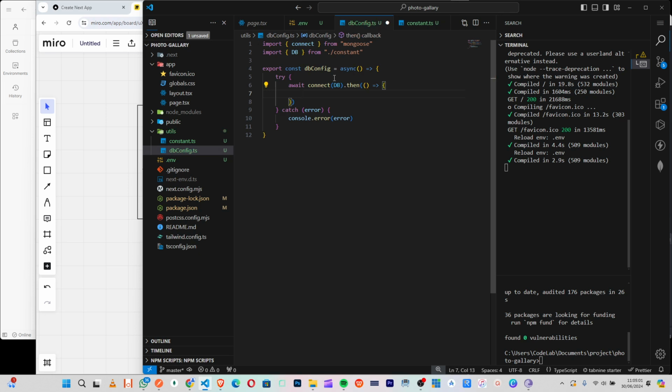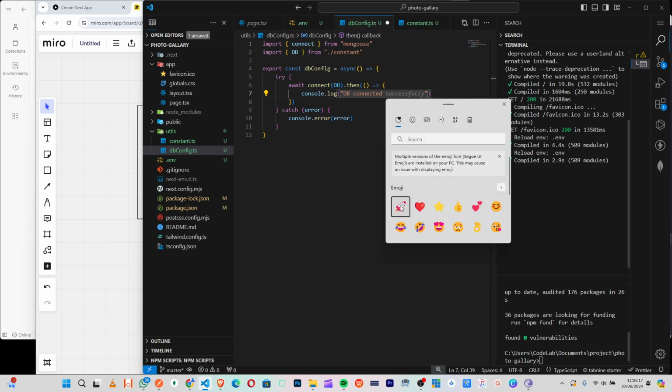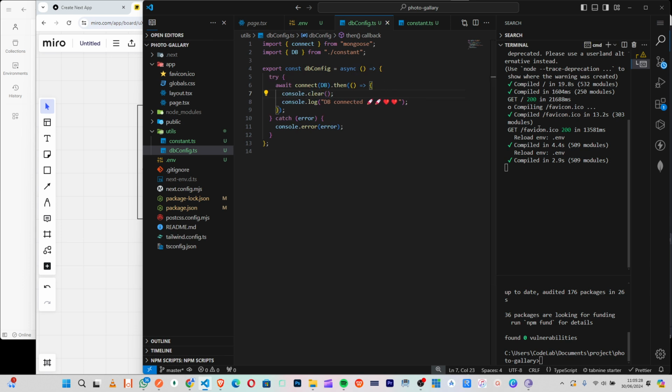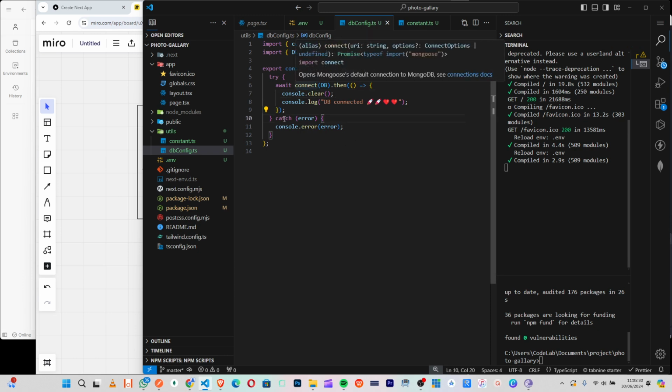So with that, I pick console log. So let's say db connected. Of course I like to put an emoji. So let me just get that one. Then anytime this thing connects, it should clean my log, right? Okay, so now that is what we will do.